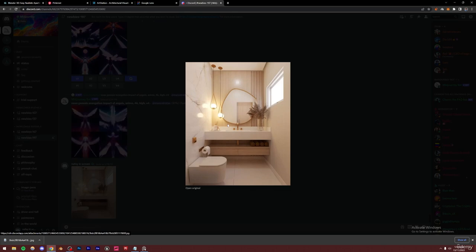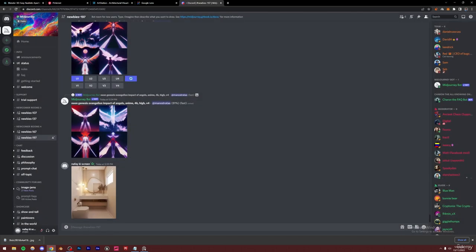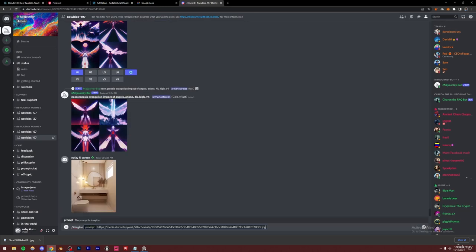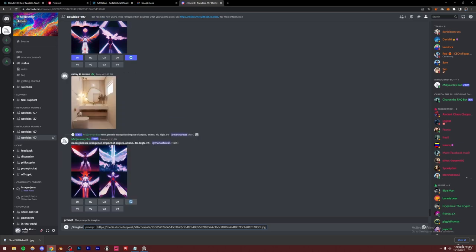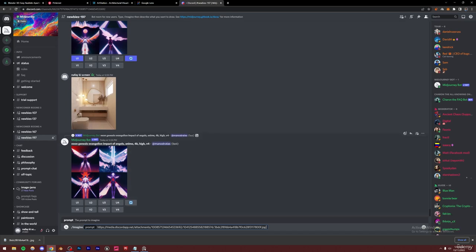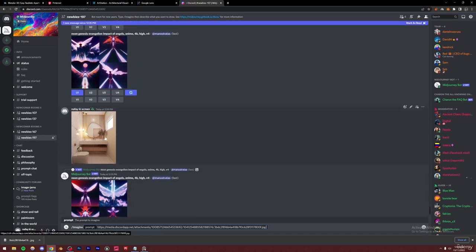All right, so this image has loaded. I'm just going to be right clicking this, and I'm going to be copying this image address. And now I can just enter a prompt. Now, obviously, I'm not going to go over how to use Midjourney, but you can just type /imagine and then press enter on your keyboard, and then it's going to ask you for a prompt. And in that prompt, I'm just going to be typing this image, and then you can just add any variation which you want to add.